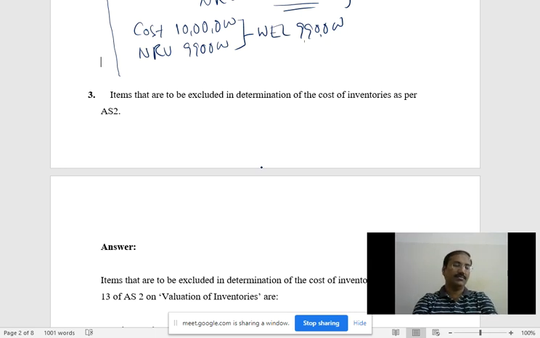Okay. Abnormal loss, one correct. Yes, correct. Second one is storage cost. Abnormal loss, storage cost, correct. Next, administration cost, selling cost. Four correct. One more is there.